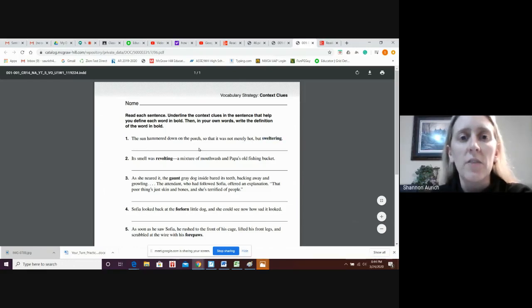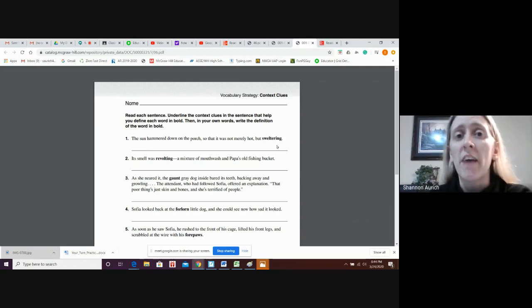Now, you do not have to write the definition in complete sentence. Just write the definition of the word in bold on the line and underline the context clues that help you figure it out. Remember, dictionary.com or a dictionary that you have at home can help you double check your definition of the bold word. Remember, there's some words that have multiple meanings or multiple definitions. So if you are using a dictionary, make sure you're using the proper definition of the underlined word.